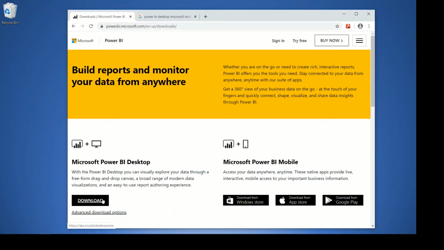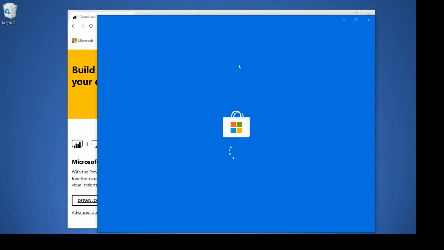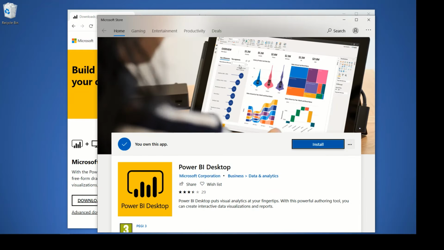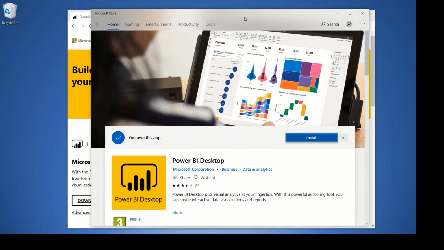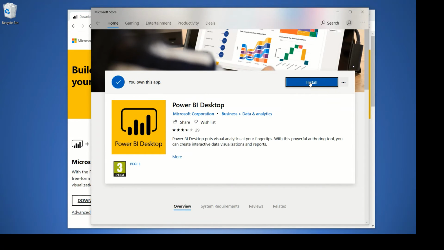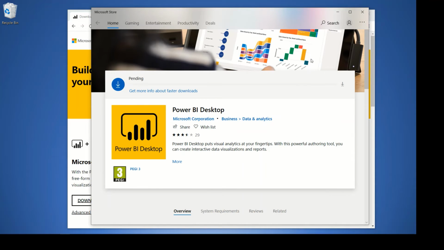If you click this button, it will open the Microsoft Store. Just click Open Microsoft Store. And this will appear. So to install, just click Install. And after waiting for a few minutes, it will be ready for you to use.